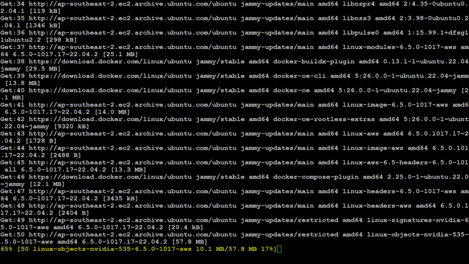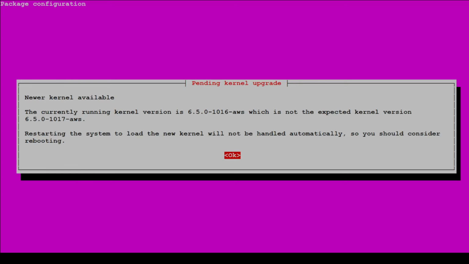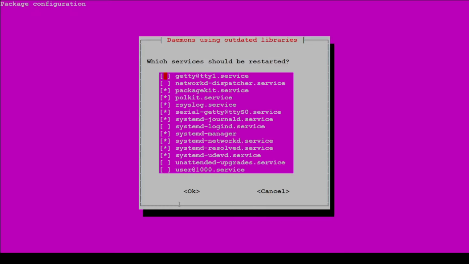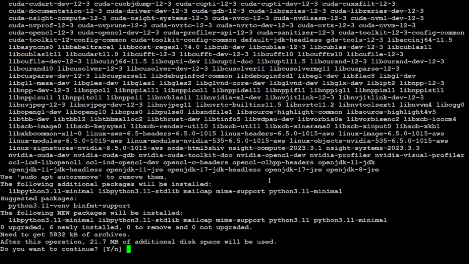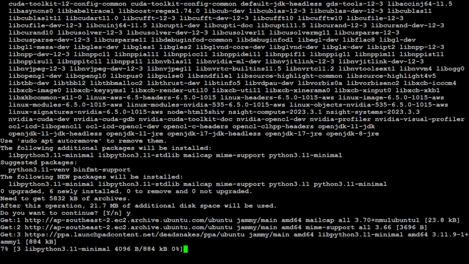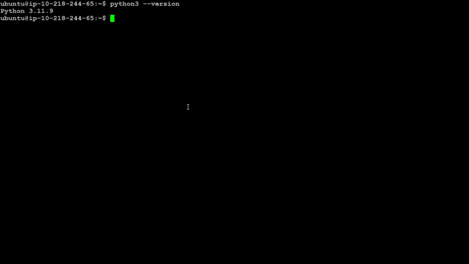The system is updated. Let's press enter and press OK. This should be done. And now let's install our Python 3.11. Just press Y here and let's wait for it to finish. And you can see that our Python version is now updated.